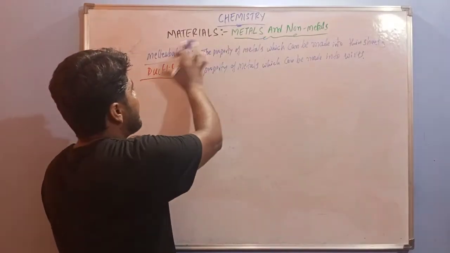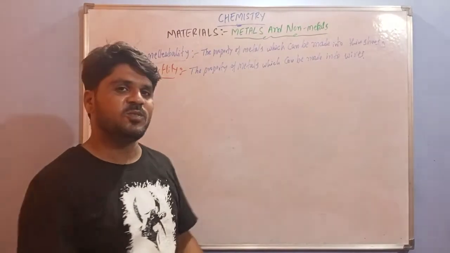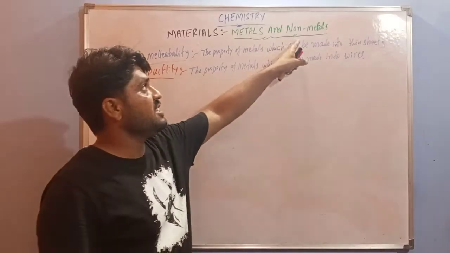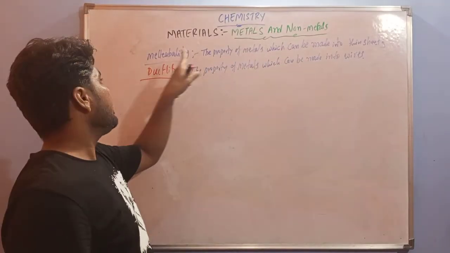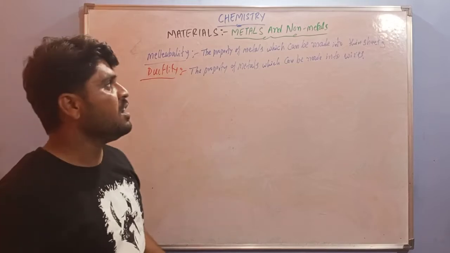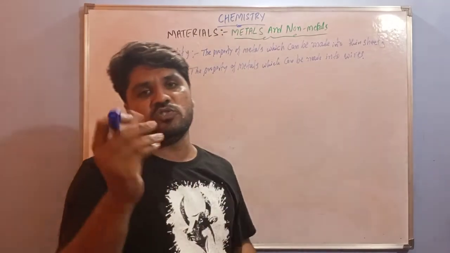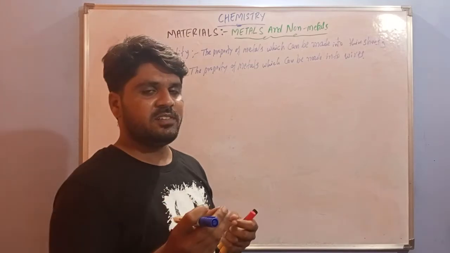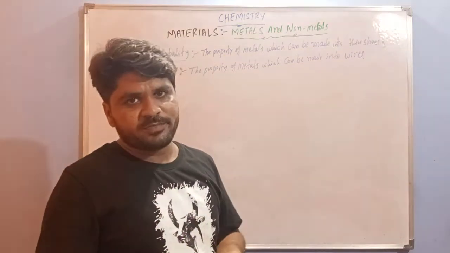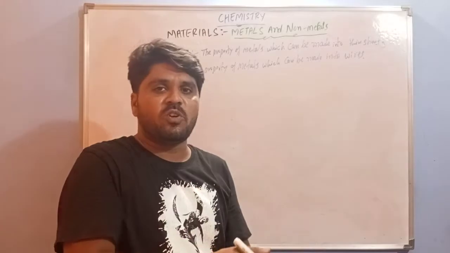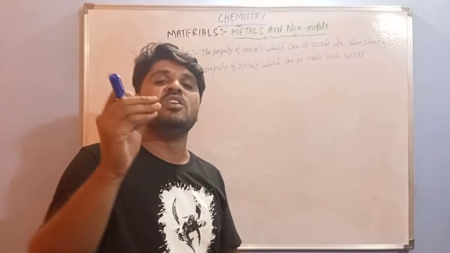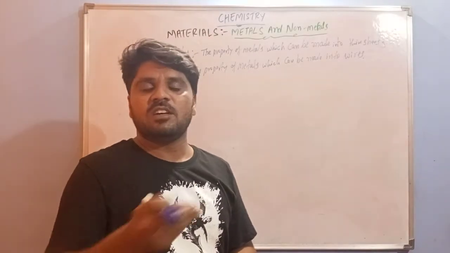Only metals have these properties. Non-metals don't have malleability and ductility. If you beat the non-metals, they will change into powder. For example, sodium chloride, your home cooking salt.